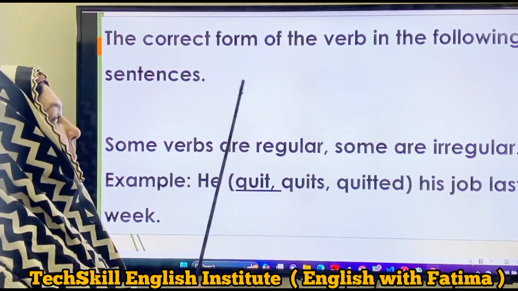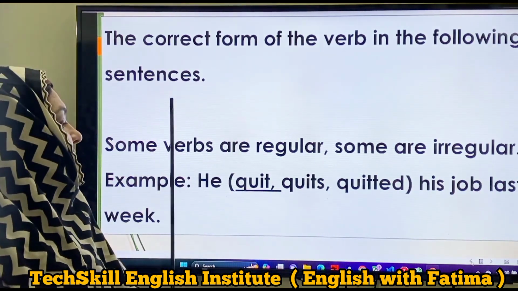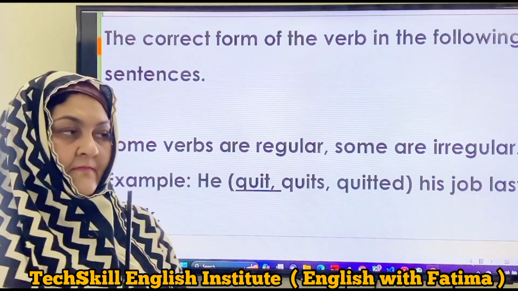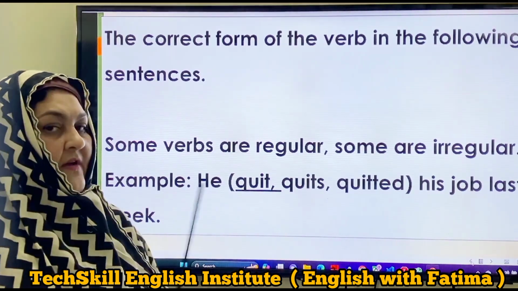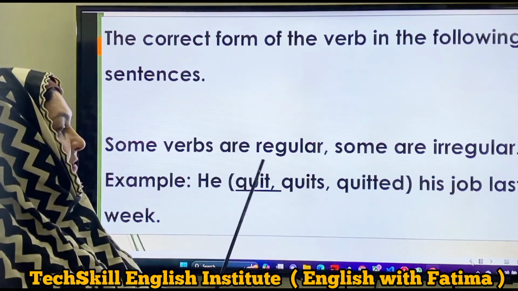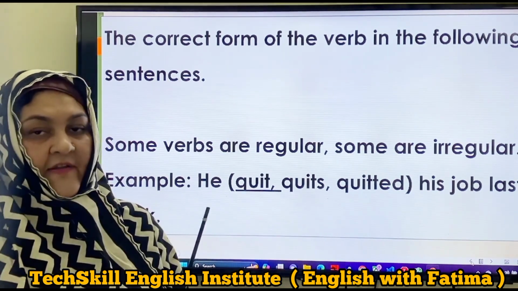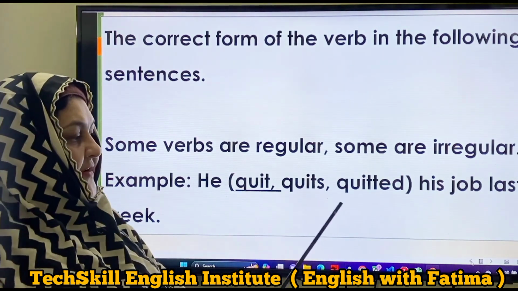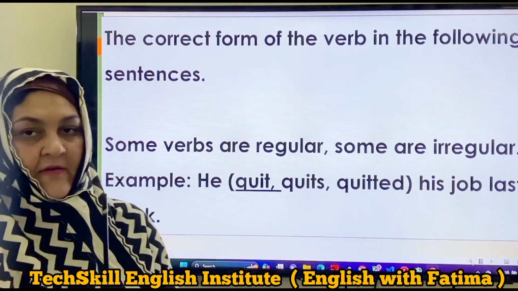Choose the correct form of the verb in the following sentences. You have to decide which one is the correct form. I have given you several examples here. Some verbs are regular, some are irregular. Let's see this example. He quitted his job last week.